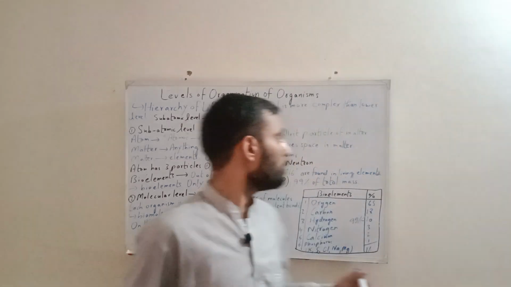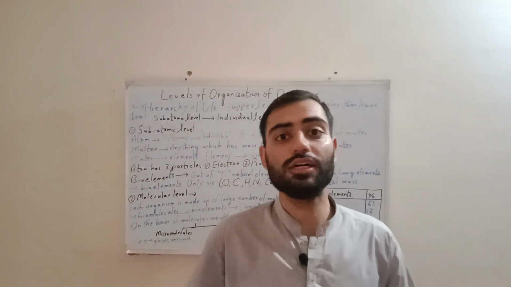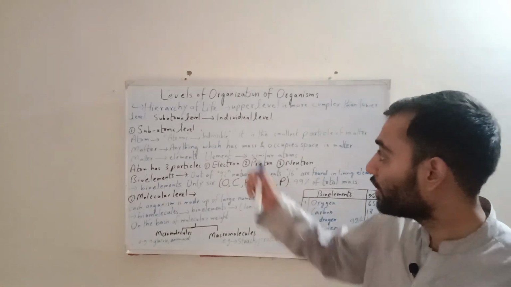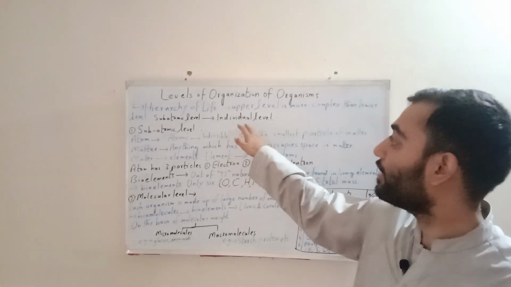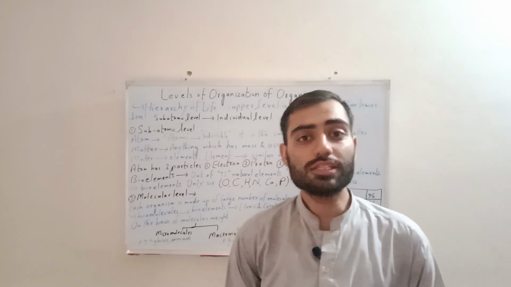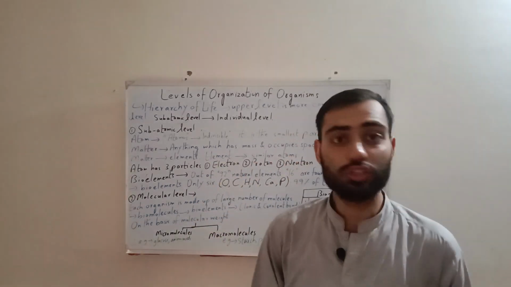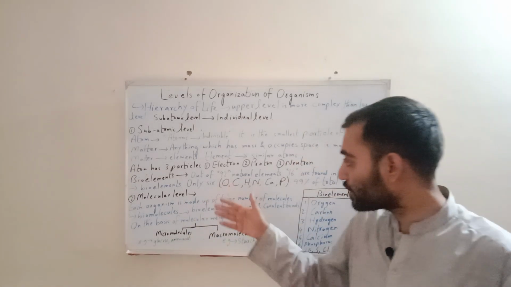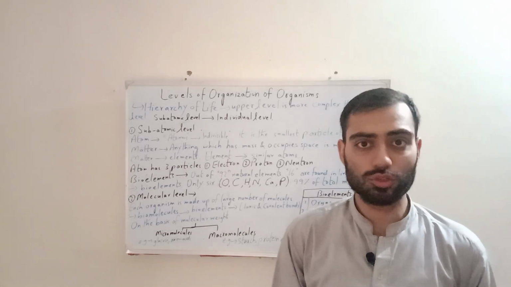Now, on the basis of hierarchy or the levels of organization, we have divided it into 7 levels of organization. The smallest level is known as subatomic level, and the highest level is known as individual level. Since, dear viewers and students, this is a very complex topic, it will not come in only one video. So I have divided it into two parts. This is part one, and the remaining I will explain in my second part, which I will upload sooner.